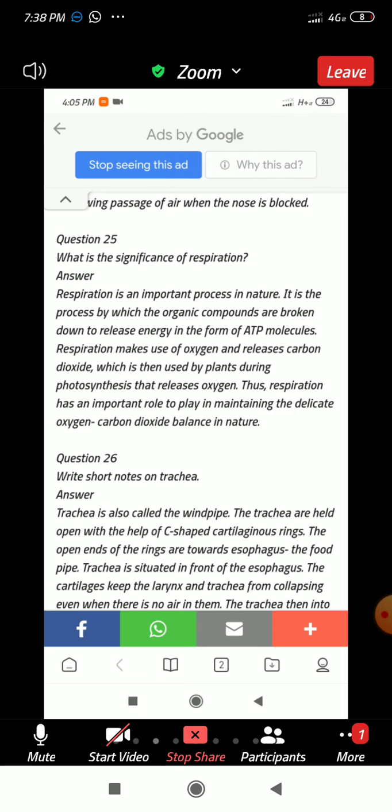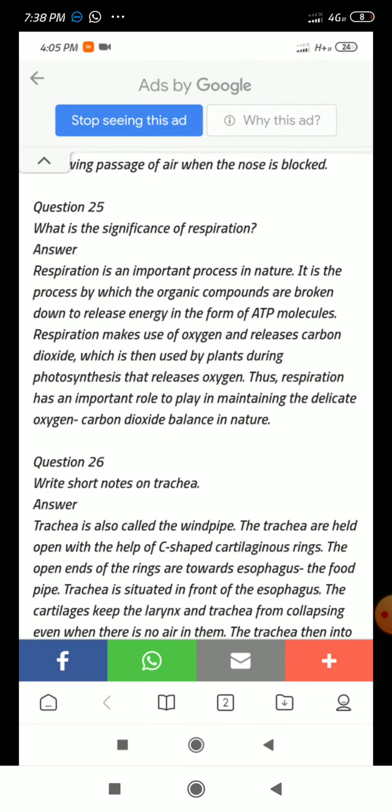Trachea is also called the windpipe. The trachea is held up with the help of C-shaped cartilaginous rings. Where can you find the trachea? The trachea is found in front of the esophagus. The cartilages keep the larynx and trachea from collapsing even when there is no air in them.